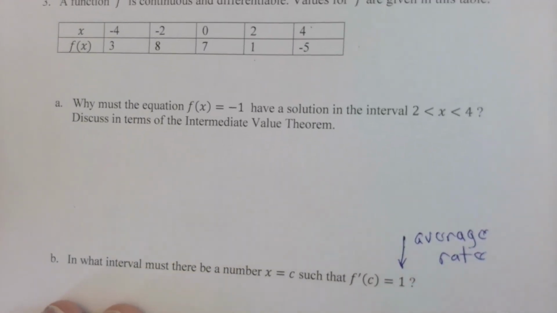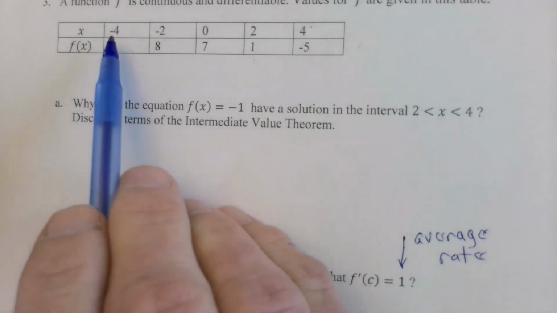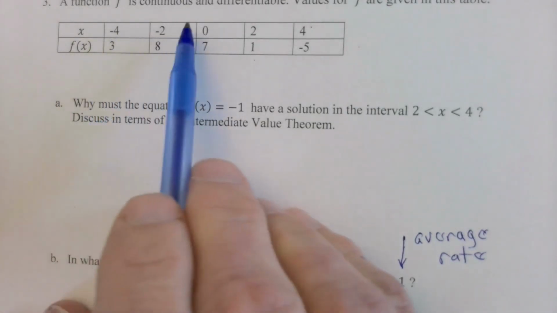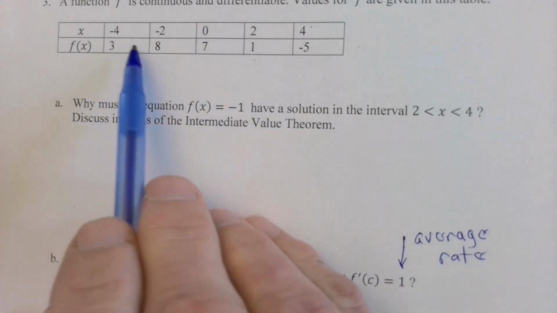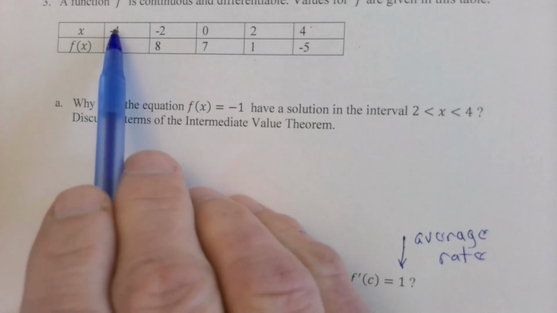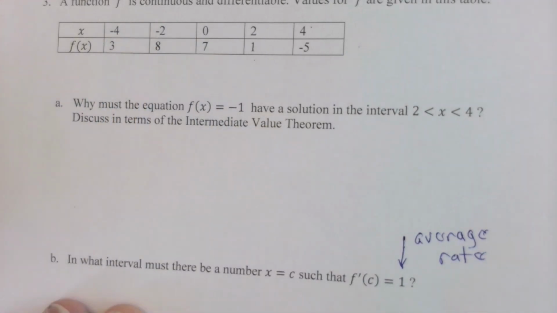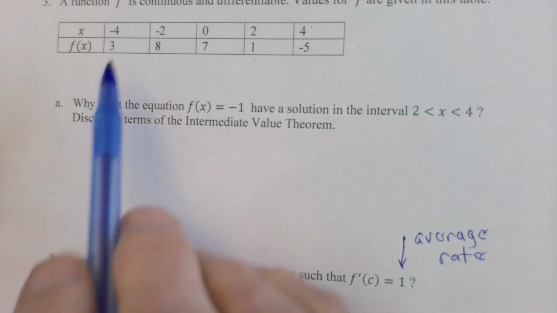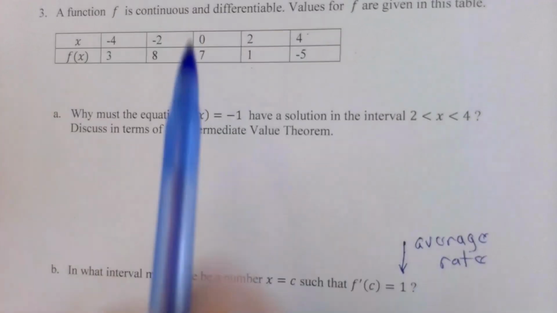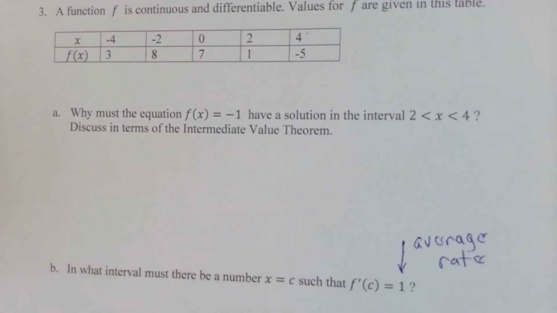I'm just going to go ahead and spill the beans here. From -4 to 0, of course, is a distance of 4, and from 3 to 7 is a distance of 4. So the average rate of change of this function on this interval -4 to 0 is 1, and it's continuous and differentiable. So by the mean value theorem, there must be a number c somewhere between -4 and 0 such that f prime of c equals 1. And that's how you go about that.